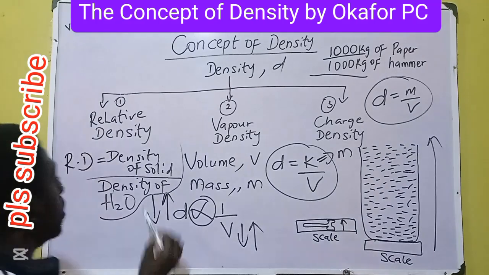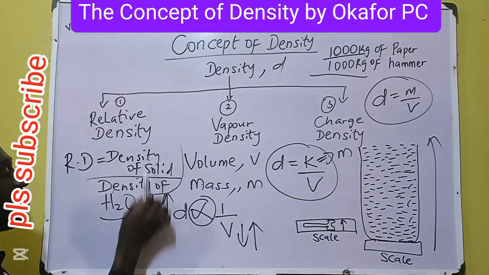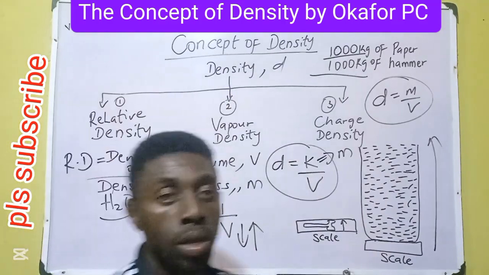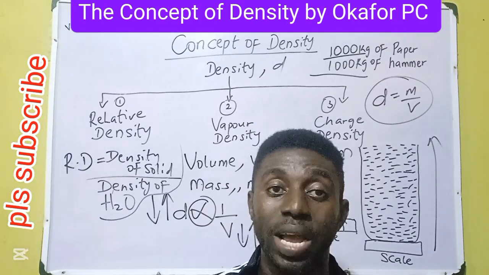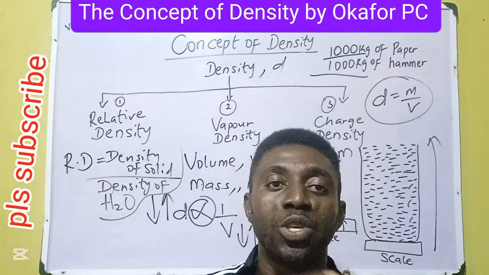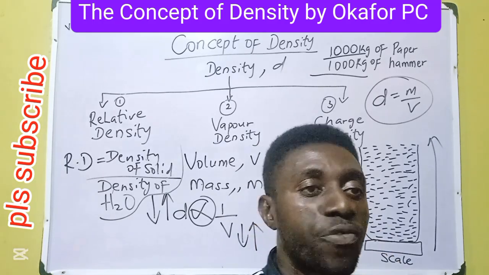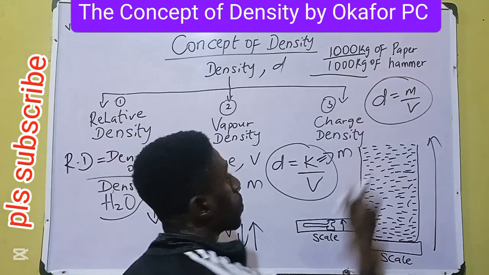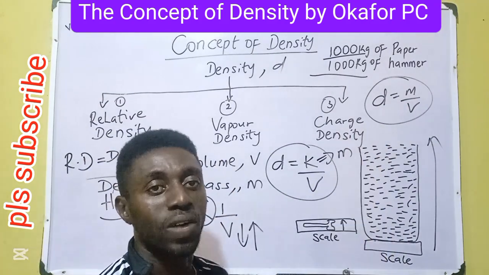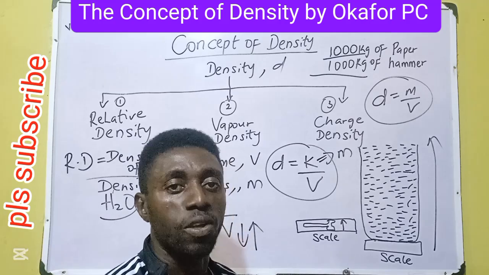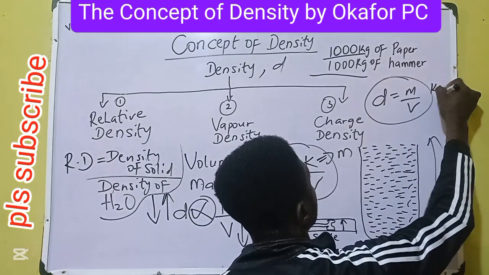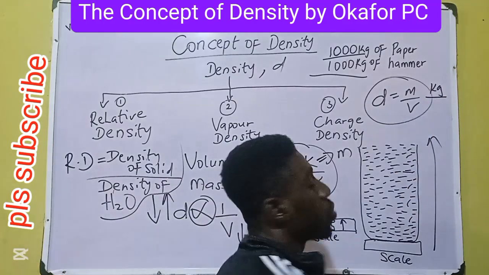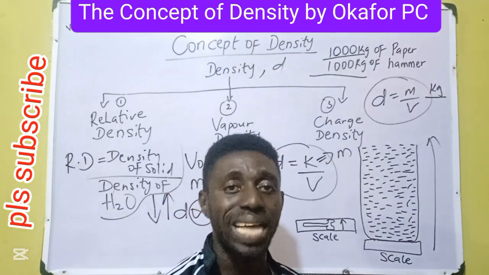And recall, if we have the same physical quantity as numerator and denominator, the units will cancel. Relative density has no units. And that reminds me, let's go back to derive the units of density. If density is mass over volume, ask yourself, what is the SI unit of mass? Kilogram. The formula says divided by, per. What's the SI unit of volume? Meter cube.